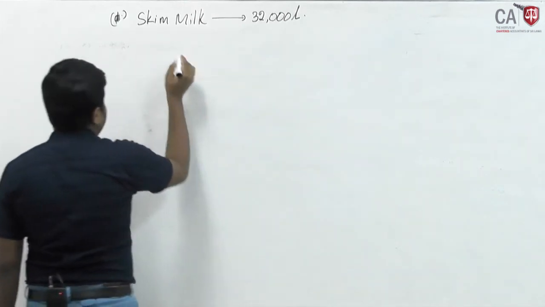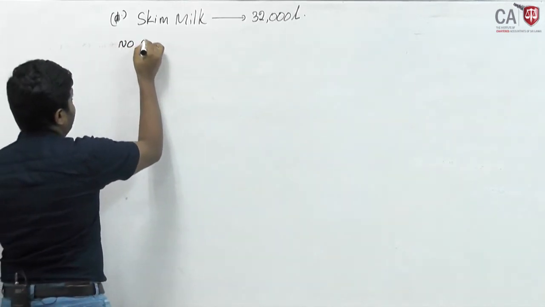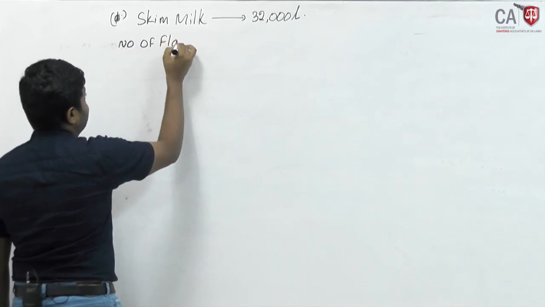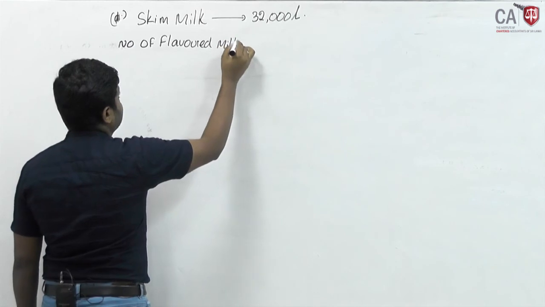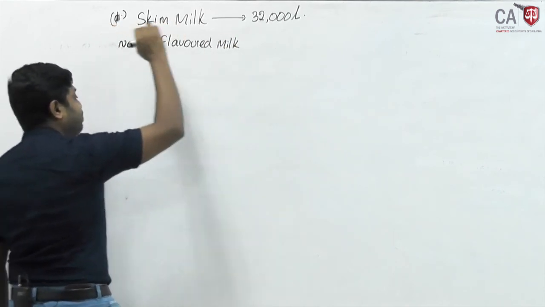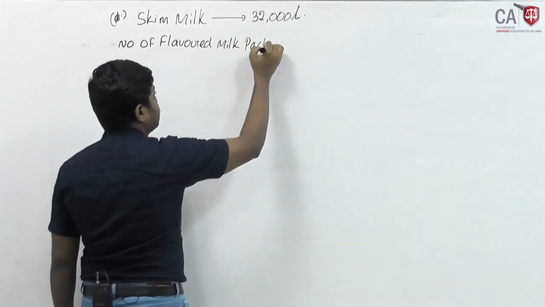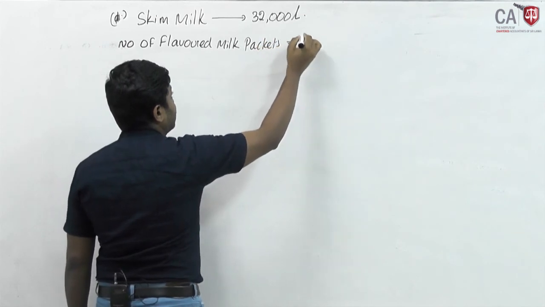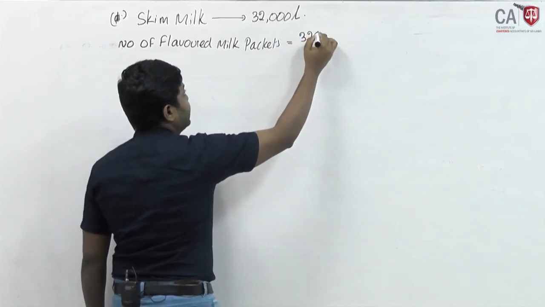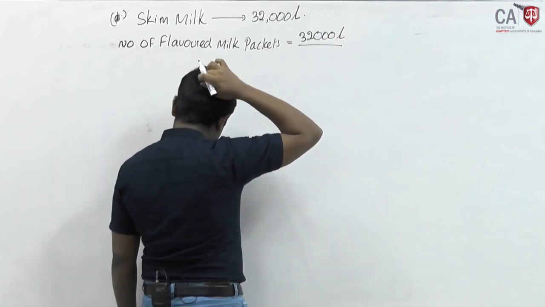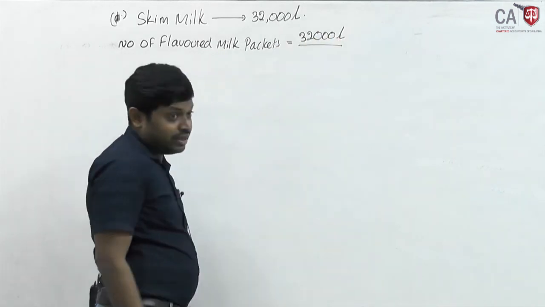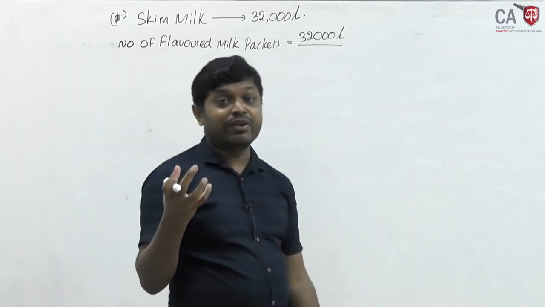Number of milk packs. Number of flavored milk packets, from 32,000 liters. Okay. Each packet will be 250 milliliters.